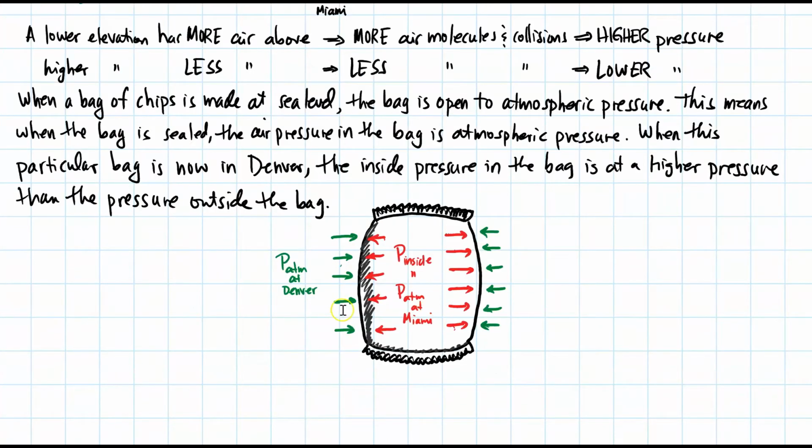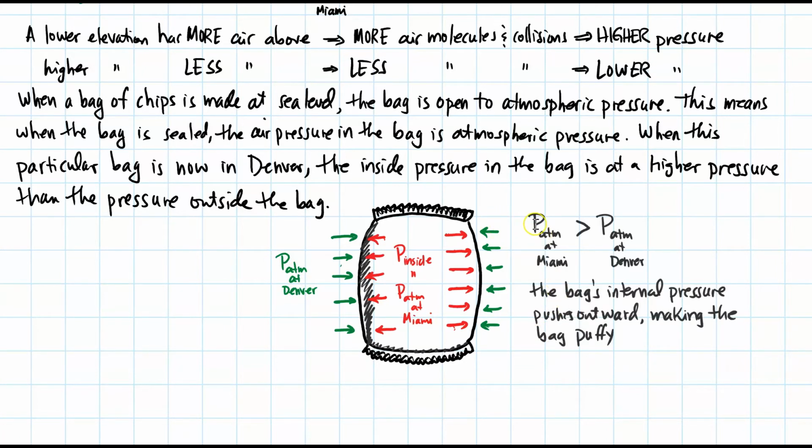So when I look at the picture of the bag of chips, the pressure inside is the atmospheric pressure in Miami, whereas the pressure outside is the atmospheric pressure at Denver. Written out, the atmospheric pressure at Miami is greater than the atmospheric pressure at Denver, so the bag's internal pressure pushes outward, making the bag puffy.